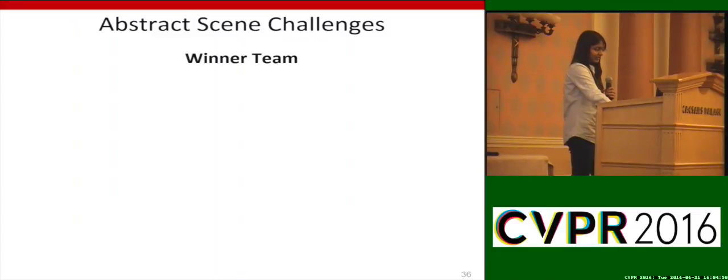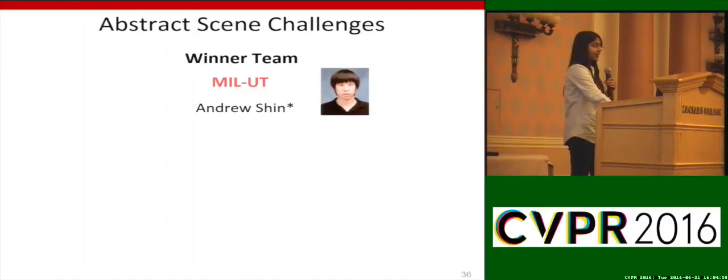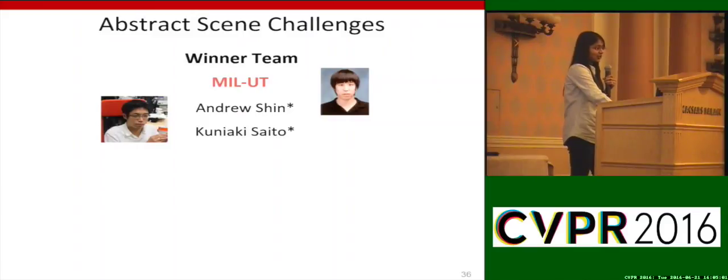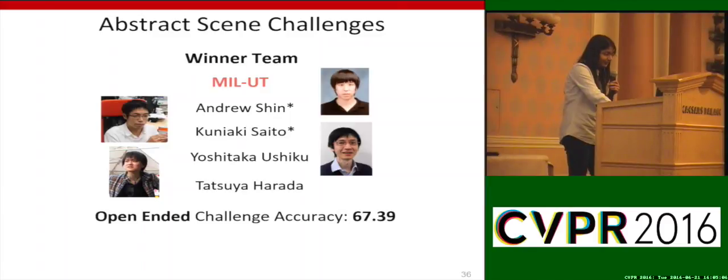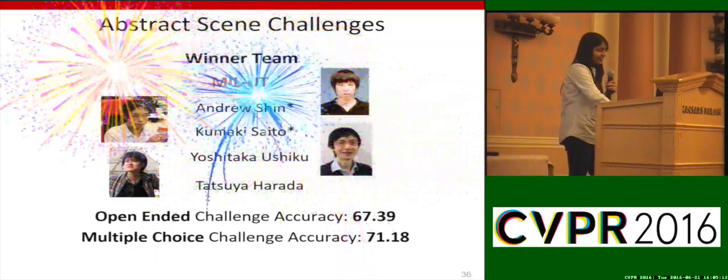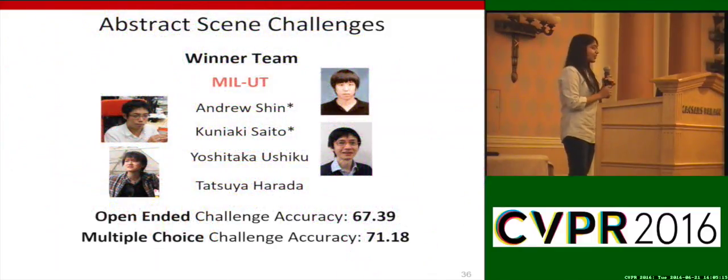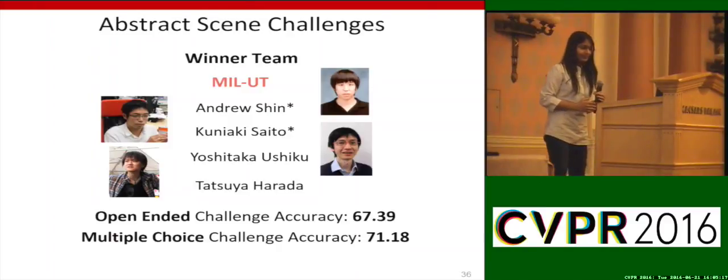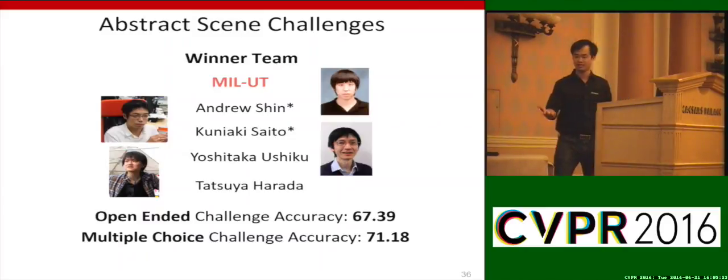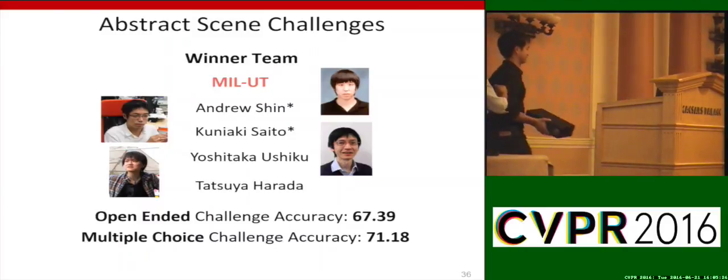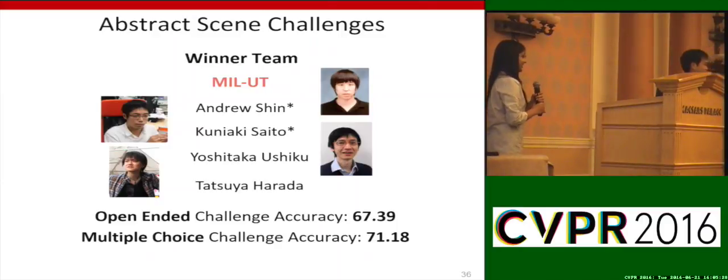So now the winner team is Machine Intelligence Lab from University of Tokyo, and the team members are Andrew Shin, Kuniaki Saito, Yoshitaka Ushiku, Tatsuya Harada. They scored 67.39 on the open-ended challenge and 71.18 on the multiple choice challenge. Let's have a big round of applause. So Leo would award these GPUs to the winners. Let's give a big hand once again.